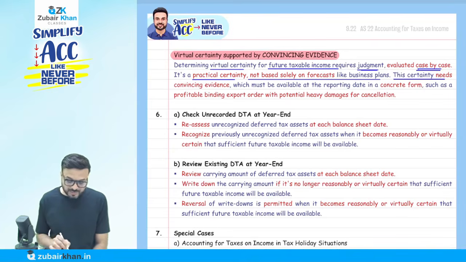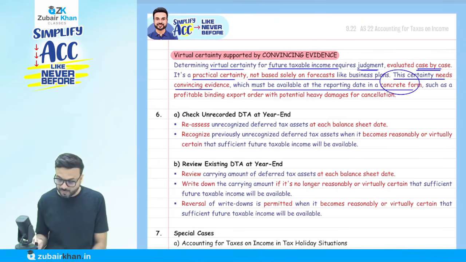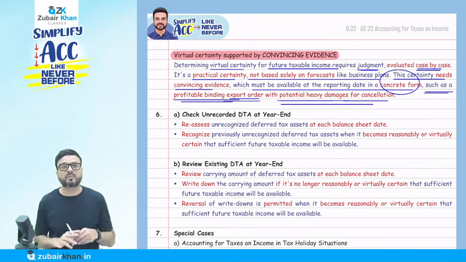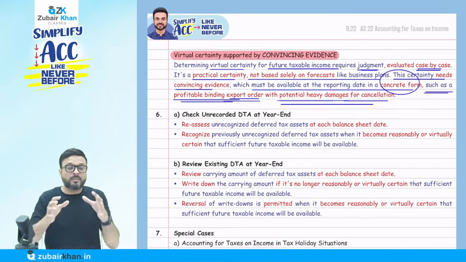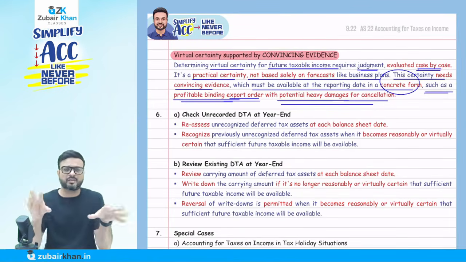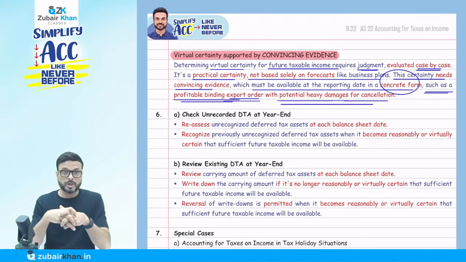This certainty needs convincing evidence, which must be available at the reporting date in a concrete form, such as a profitable binding export order with potential heavy damages for the cancellation. So with that example, what do you mean virtually certain? I have convincing, concrete evidence, almost 100%. We cannot say I have a business plan, so I am going to make a huge profit. It doesn't matter what plan you have.